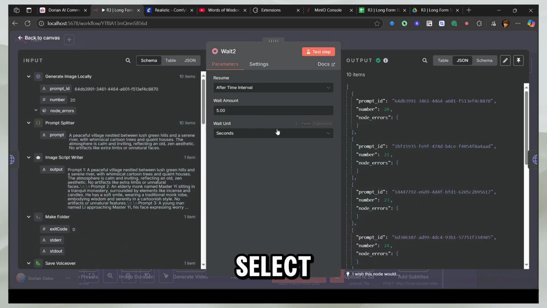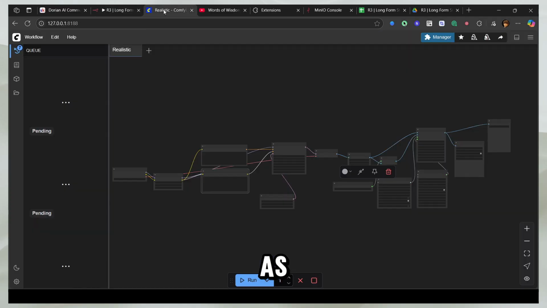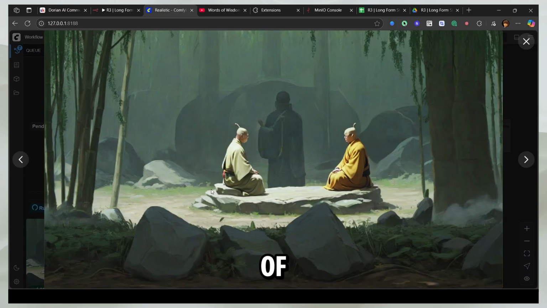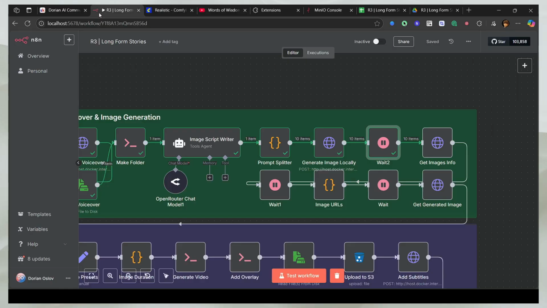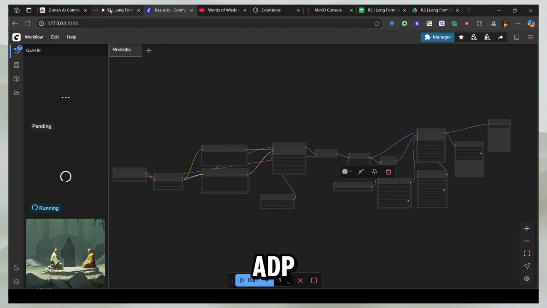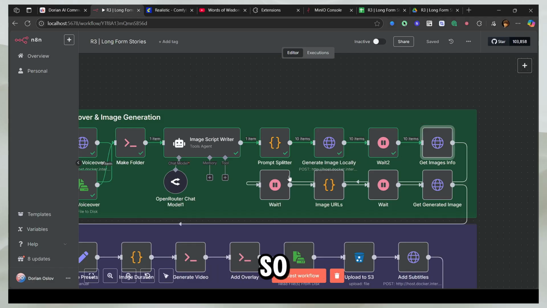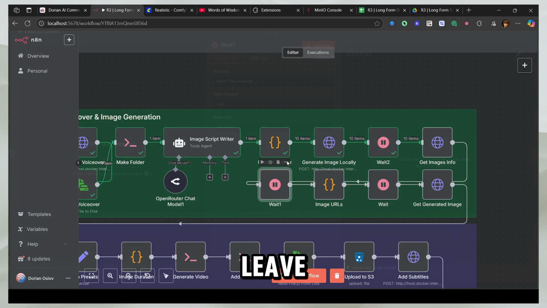So you can just select this to be 3 minutes if it's as fast as me, right? It's taking me about 40 to 50 seconds for each of them, and you can see how great these images are. And if that's how long it takes you, you can set 10 minutes here. The reason it's taking so long is because we're generating 1080p images. We're generating high resolution images in animated and cartoonish style. So you can select these, and I'm just going to leave these to be even less.